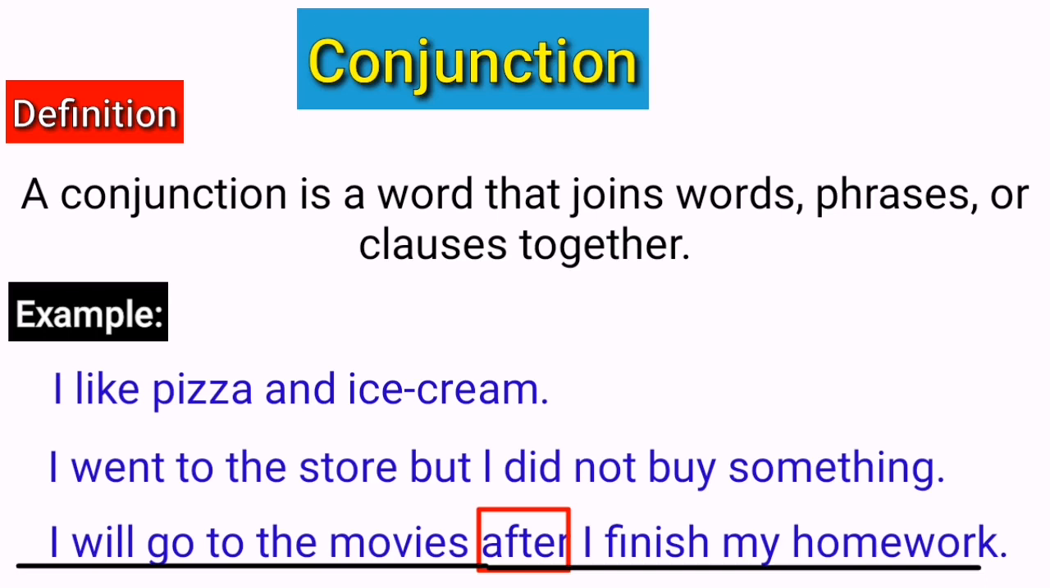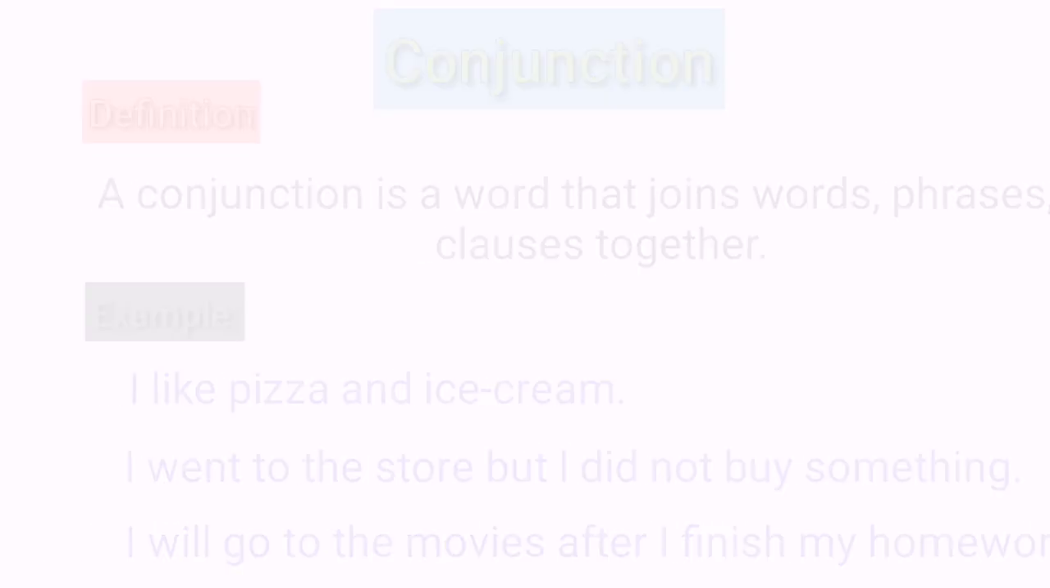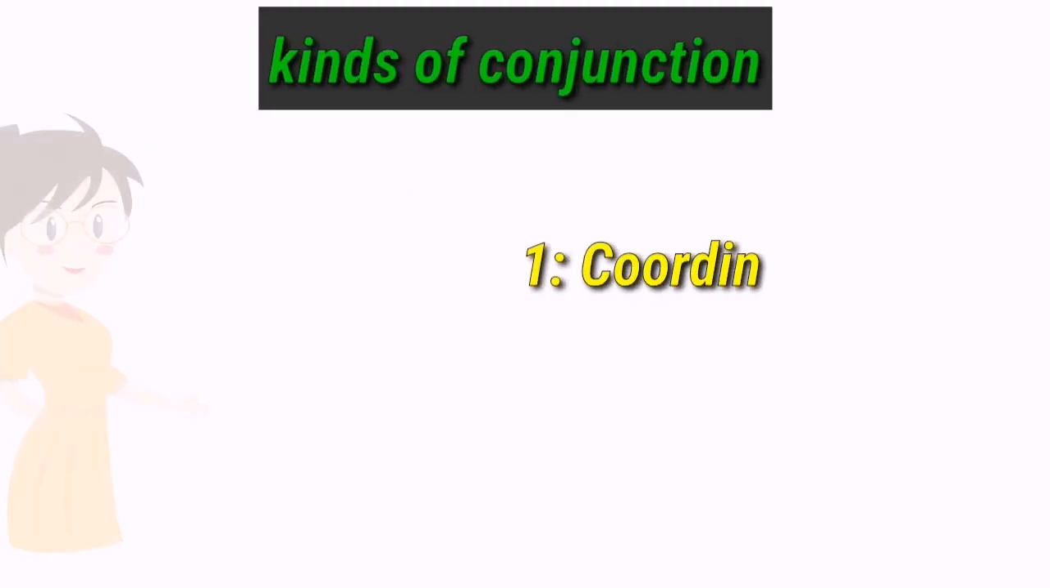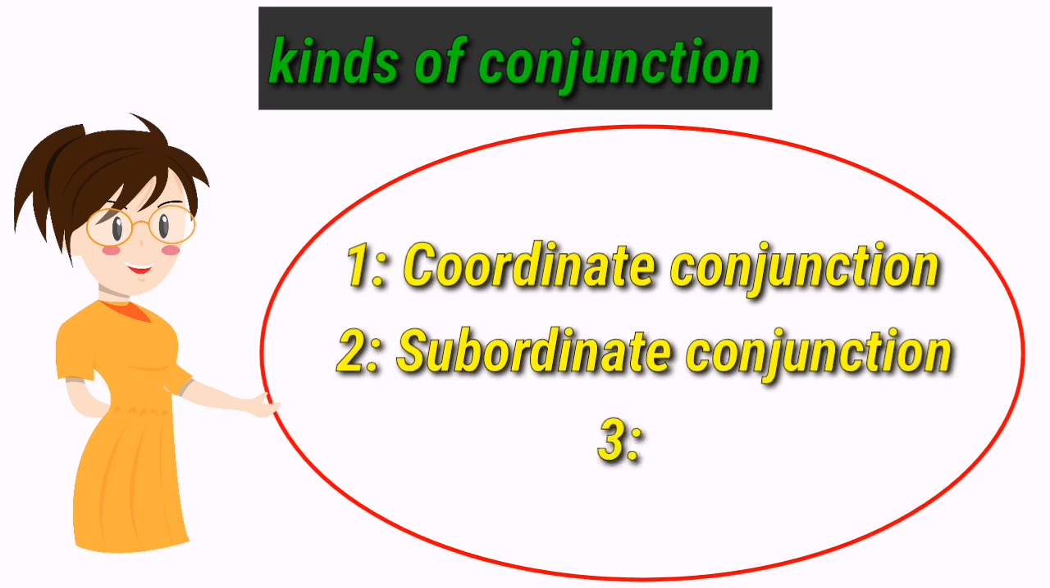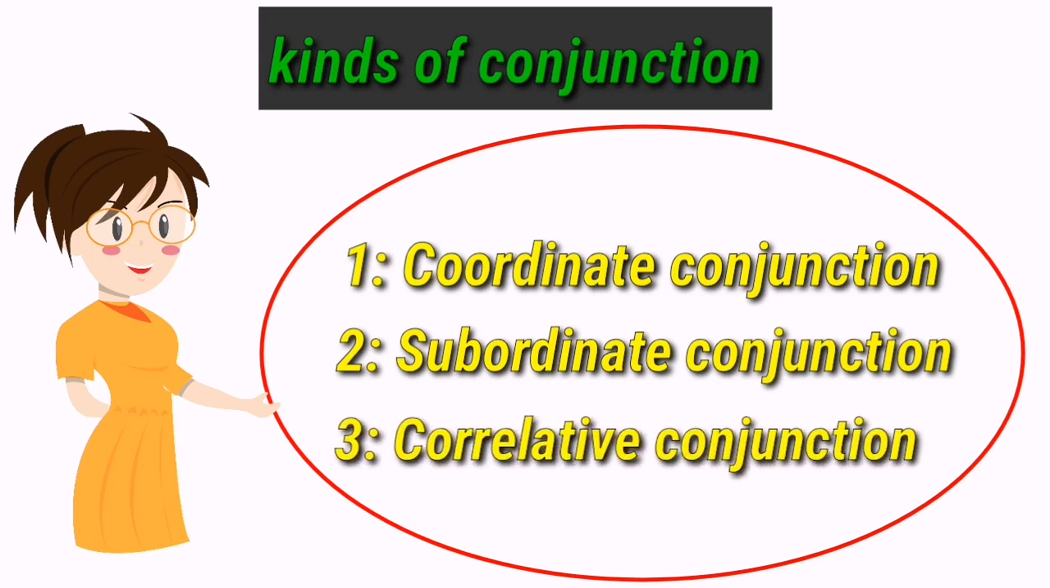As you have understood a conjunction, but you have not yet understood the kinds of conjunction. Basically, there are three main kinds of conjunctions in the English language, and they are: 1. Coordinate conjunction, 2. Subordinate conjunction, 3. Correlative conjunction. Well, let's move on and learn them one by one in detail.